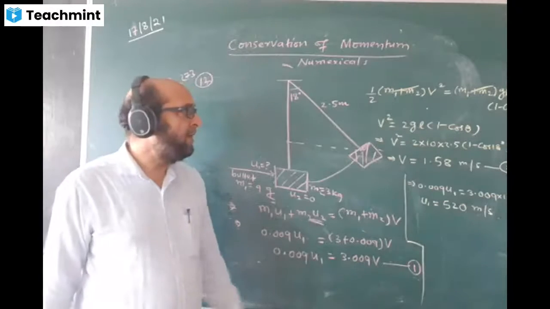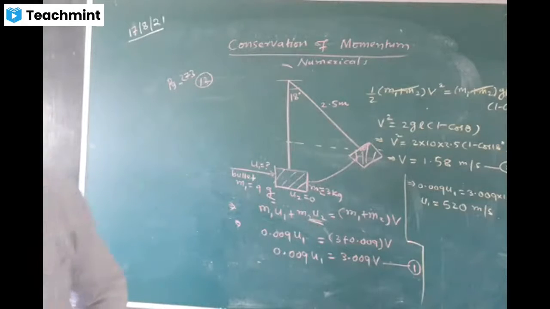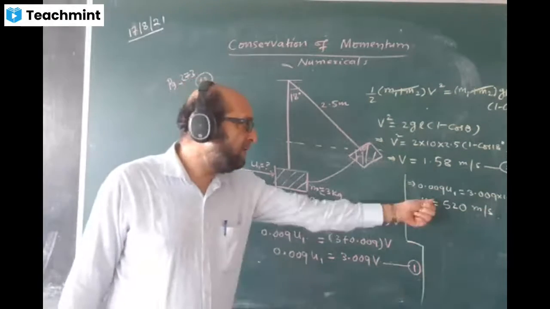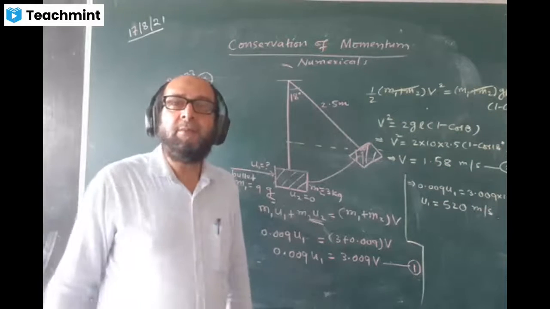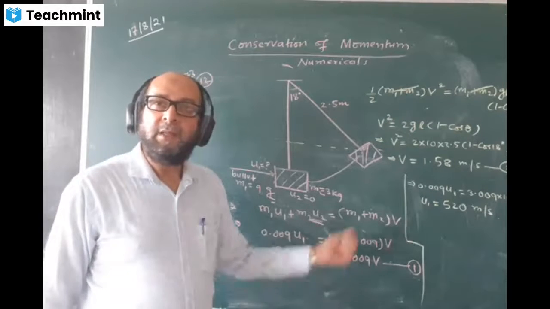Or it might be the value of g given in the question. No, they might have taken 9.8. That means there is a slight variation in the answer, but the answer is nearly 520. In the book, they have given 520. Your answer may come slightly less or more. That's the answer. Finish.